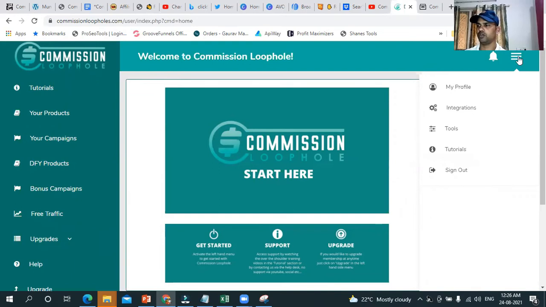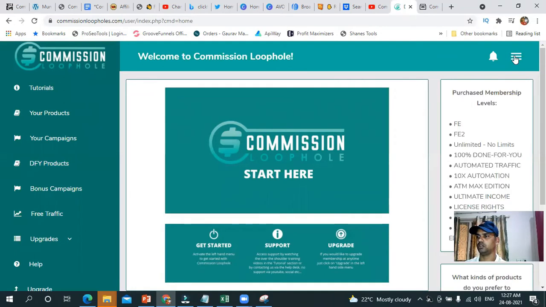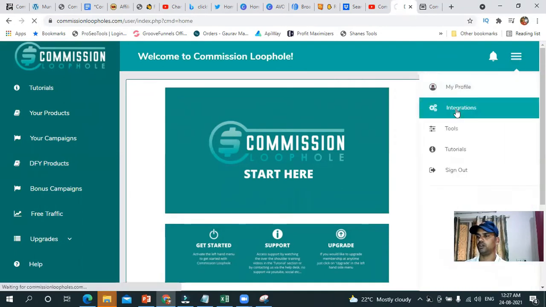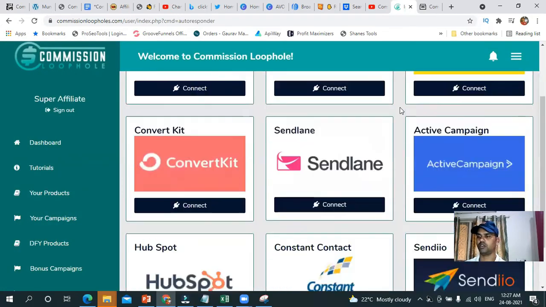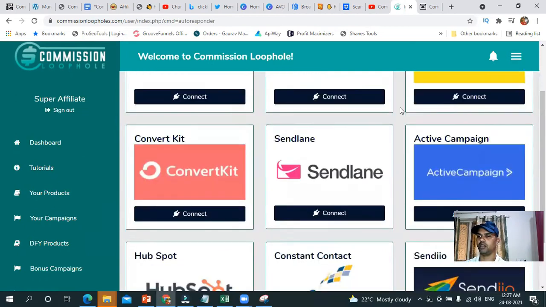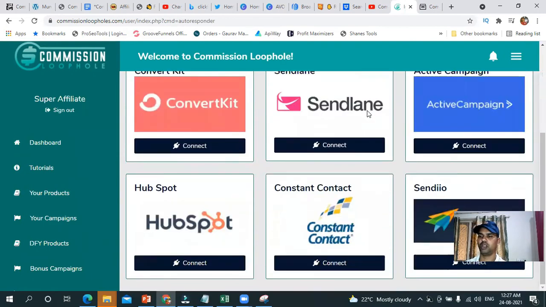All right, so the first thing that you have to do is integrate your autoresponder. So click on integration, and it will have all the major email marketing software that you want to integrate. Even if you don't see yours, you can use an SMTP server of your email marketing software and start integrating with this. You can see AWeber, GetResponse, ActiveCampaign, Sendlane, Constant Contact. So all the major marketing software are here.